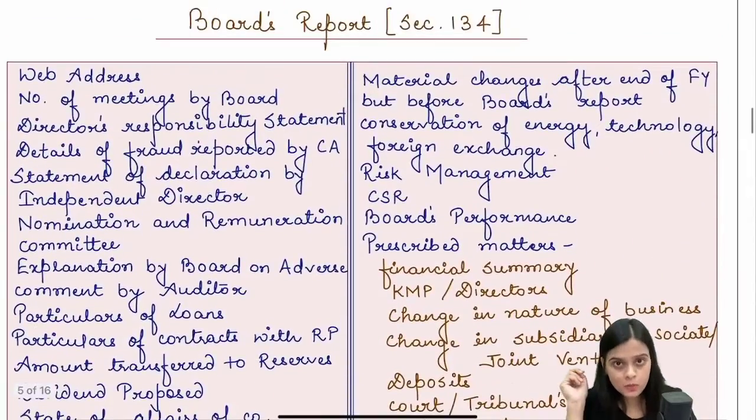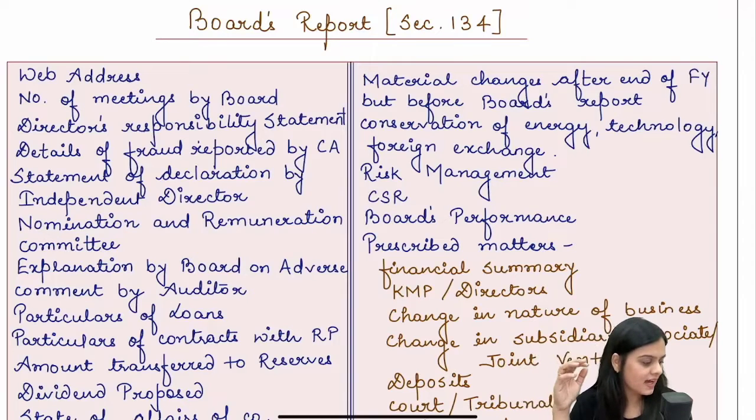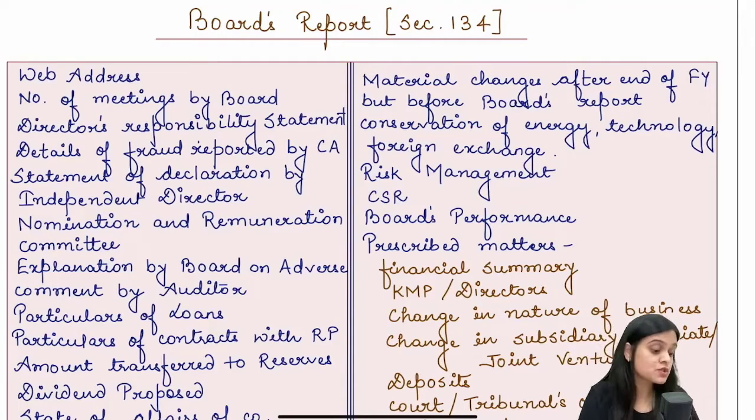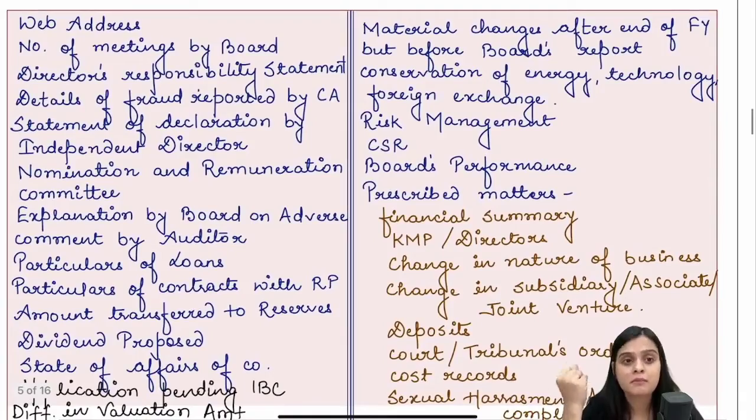Now, what do you mean by board's report? We have section 134, which talks about the board's report, and there is a huge list. Obviously, I am not going to read the whole list over here. You can read it. There is a lot of content. It is ultimately the responsibility of the board, which the board is addressing to the shareholders, and it has to speak about all these matters.